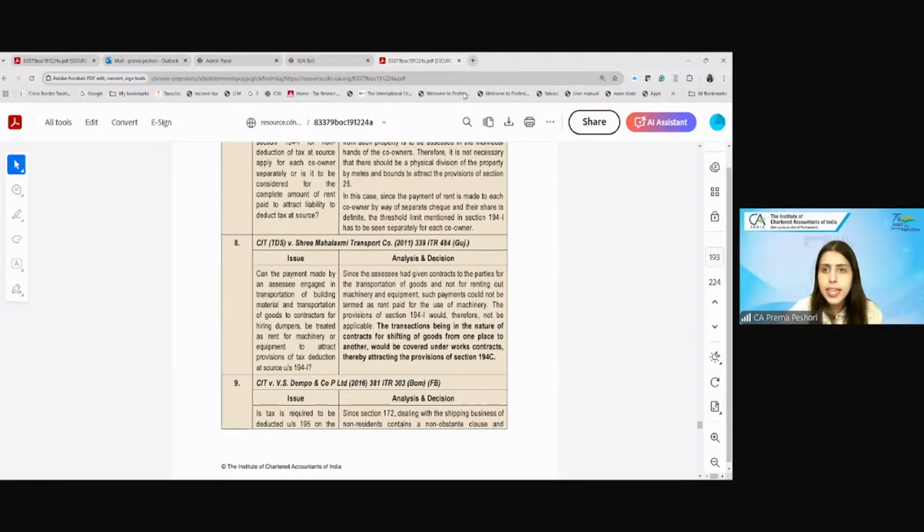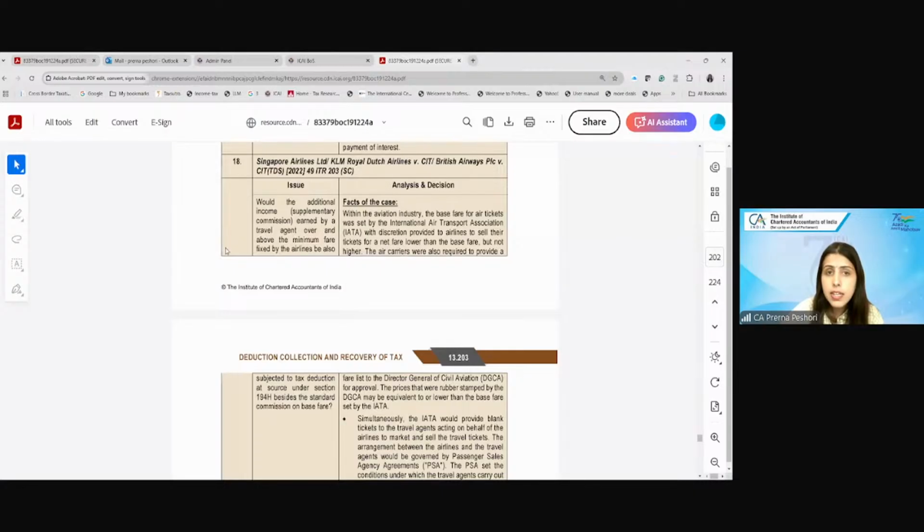Now, the last case before we take the break is again concerning Singapore Airlines Limited, which is on 194H, not on 194I. But let me take up this case.